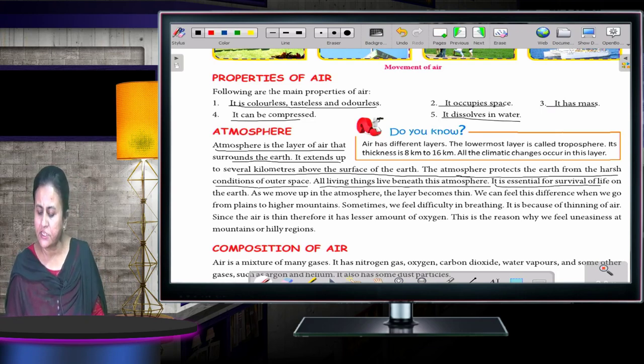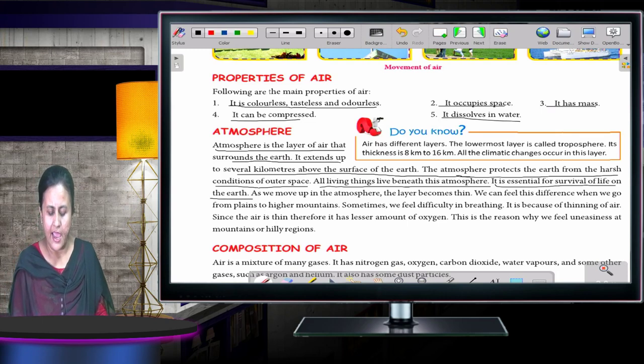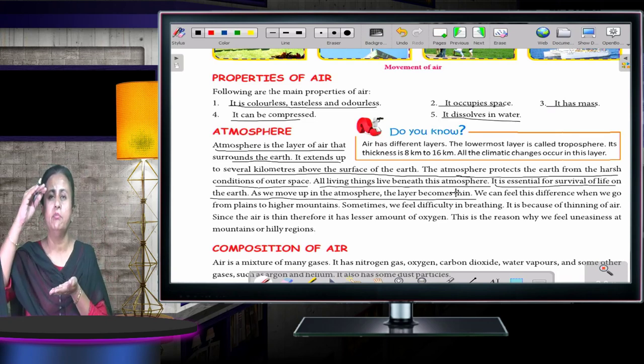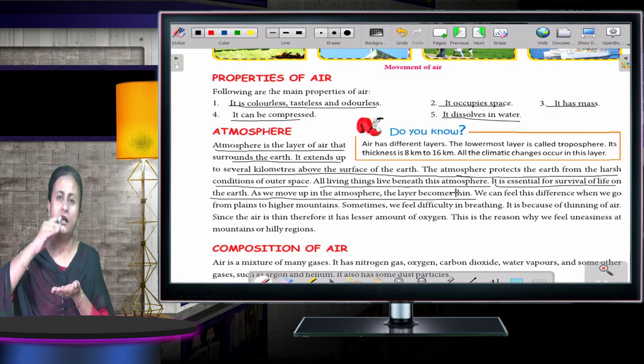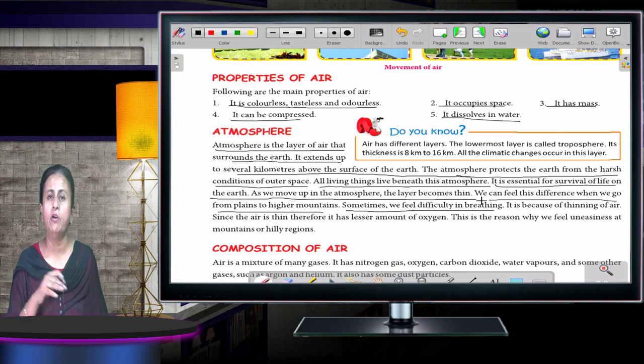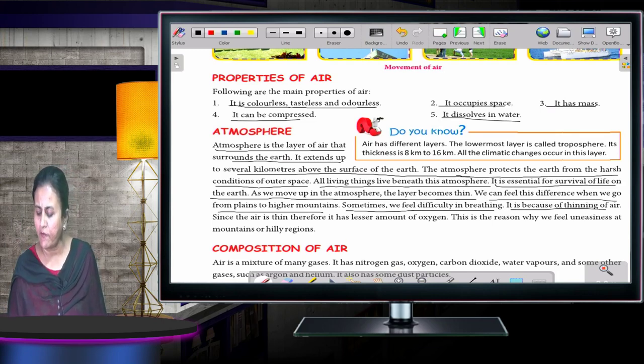It is essential for survival of life on the earth. As we move up in the atmosphere, the layer becomes thin. We can feel this difference when we go from plains to higher mountains. Sometimes we feel difficulty in breathing. If we are living on plains and we move to mountains, sometimes we have that problem of breathing. It is because of thinning of air.